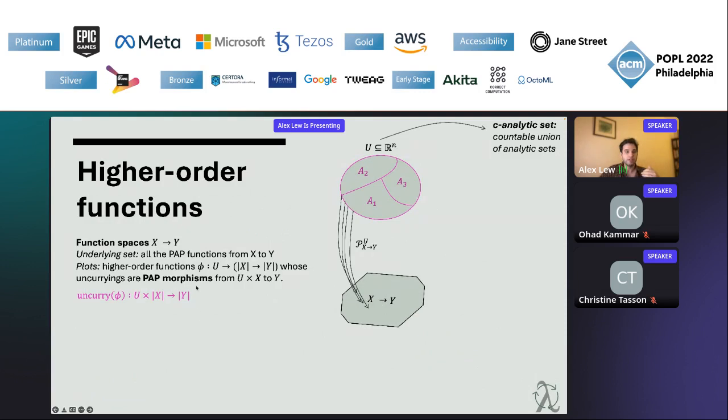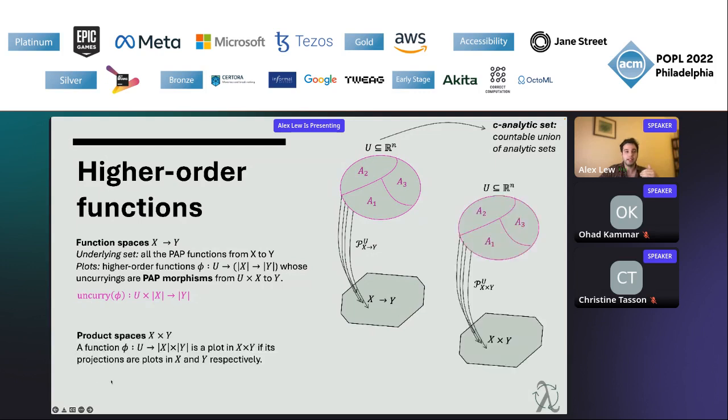Well, if we have one of these functions phi from U to (X to Y), we can look at its uncurried version, which is just a first order function from U cross X into Y. And if we define what product spaces mean in PAP land, we're then just able to ask, does this higher order function correspond to a PAP function from the product space U cross X into the PAP space Y?